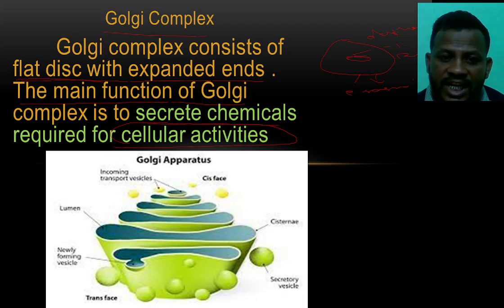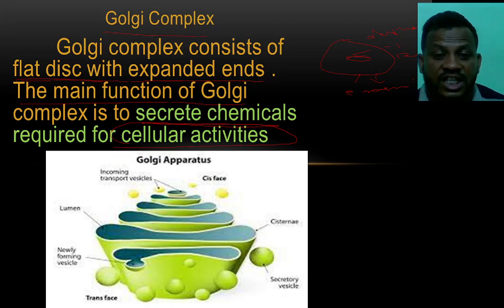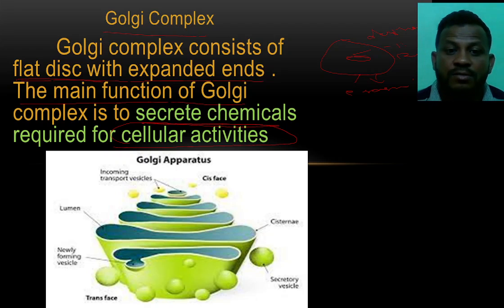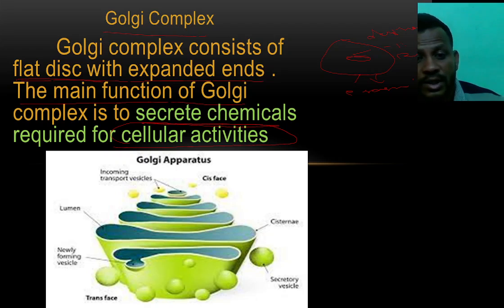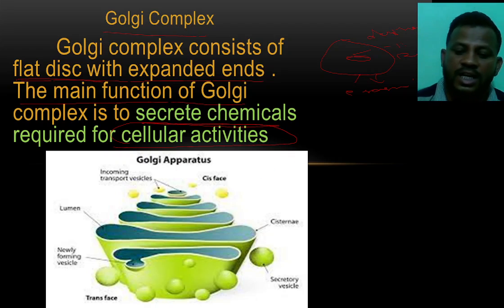Whatever the cell activities that take place in the cell, the Golgi complex secretes the chemicals to conduct the cellular activities in the cells.